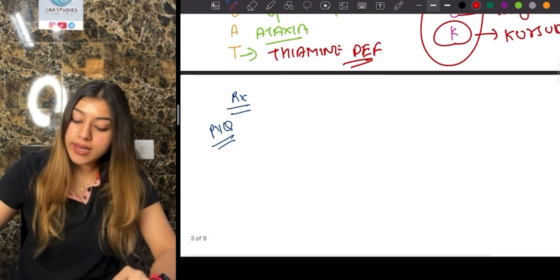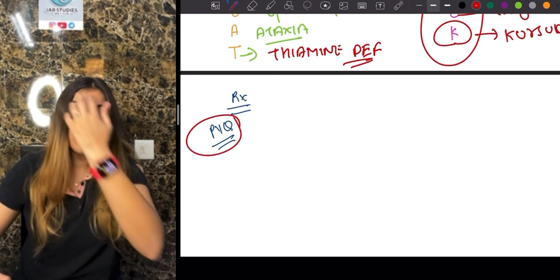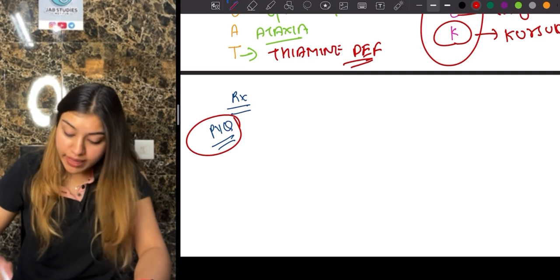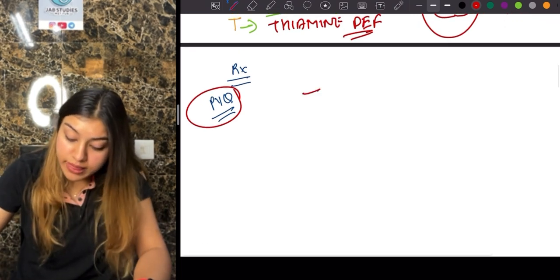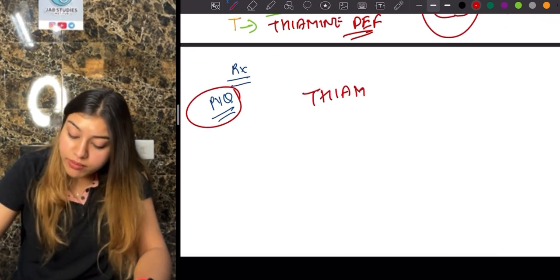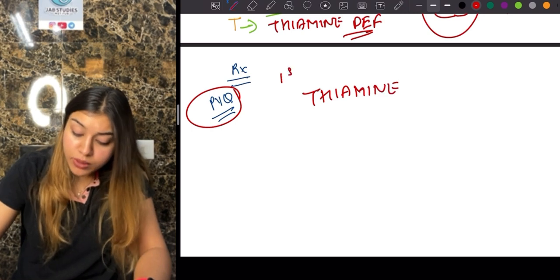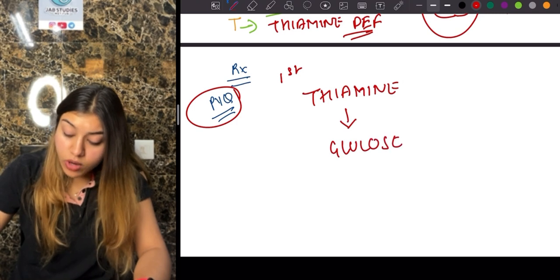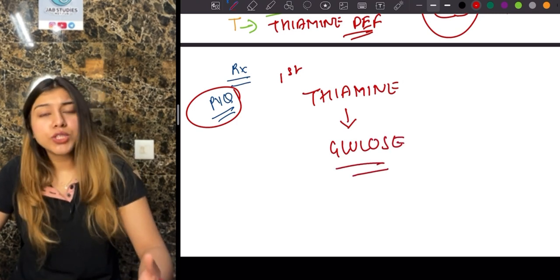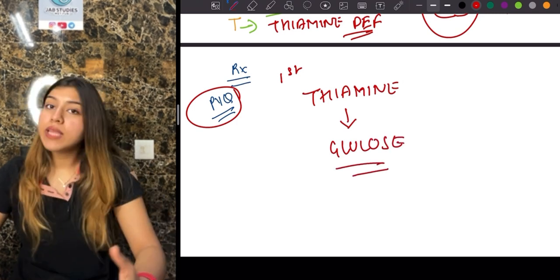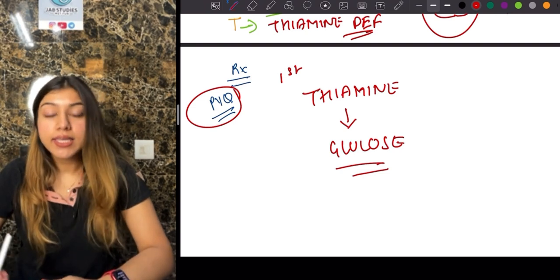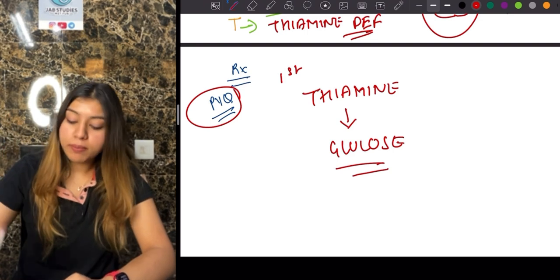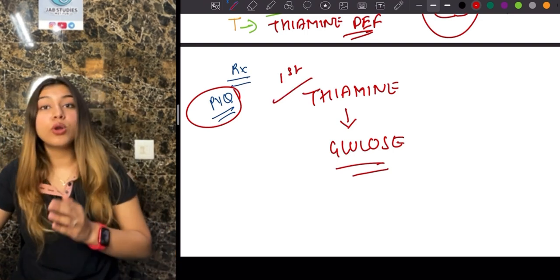Very important, you need to know this, and this is a PYQ: if there is a patient with Wernicke's encephalopathy, the very first thing that you will give is thiamine, which is later followed by glucose. And what is the logic over here? It's basically that without thiamine, glucose cannot be utilized. That is why in patients with Wernicke's encephalopathy, our first treatment will be giving thiamine, followed by glucose.